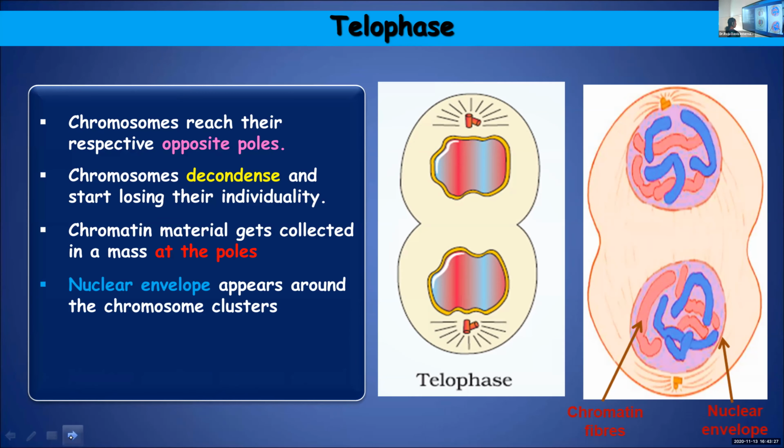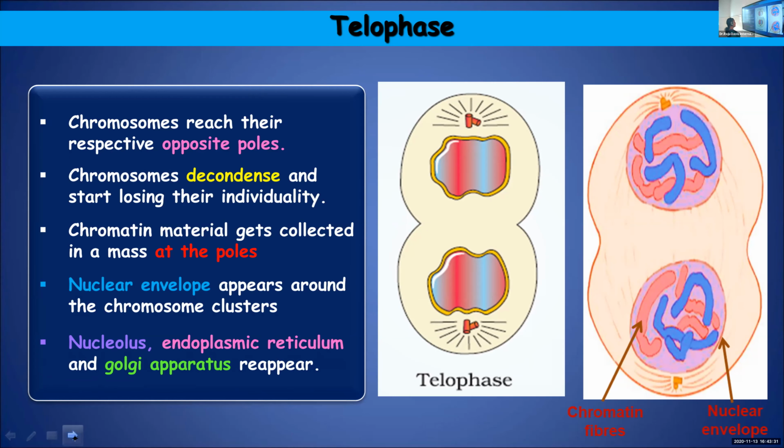Now the nuclear envelope reappears. The disappeared organelles also will start to reappear. Nucleolus, endoplasmic reticulum, Golgi apparatus, all that disappeared in the beginning, they will reappear. Okay.